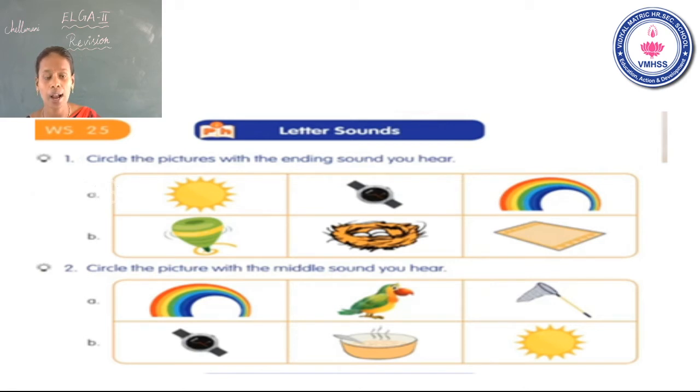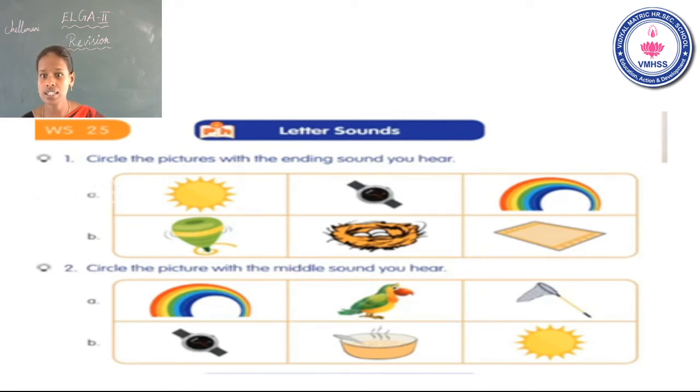See the third picture. Mat. What is the N sound? T. But I told the N sound P. Yes, the first one is correct. It has the N sound P. You have circled the letter P. Is that clear? Okay.